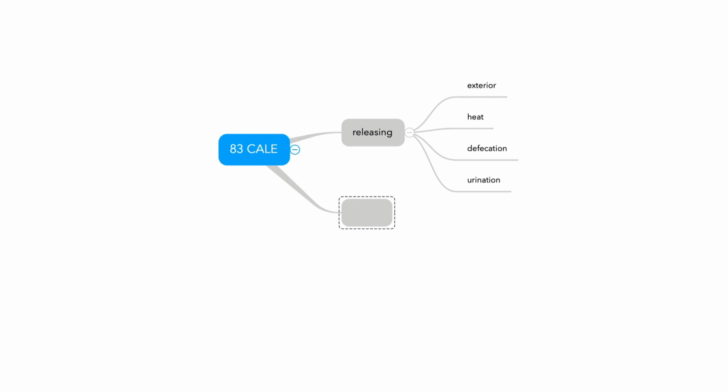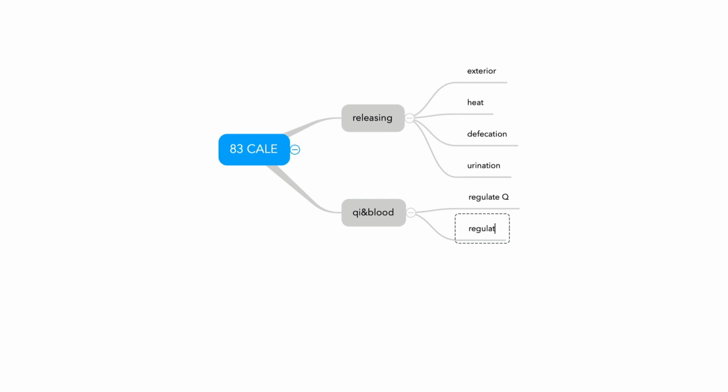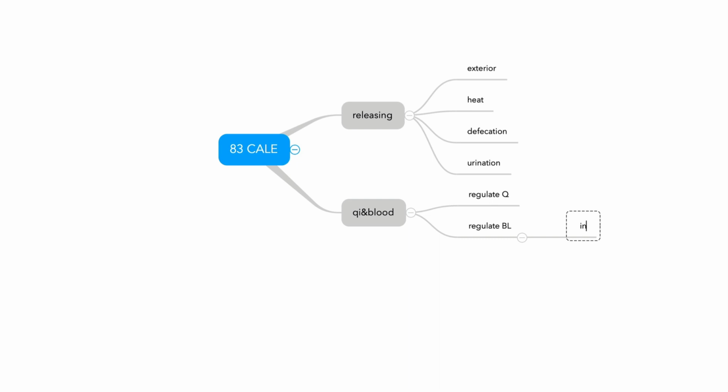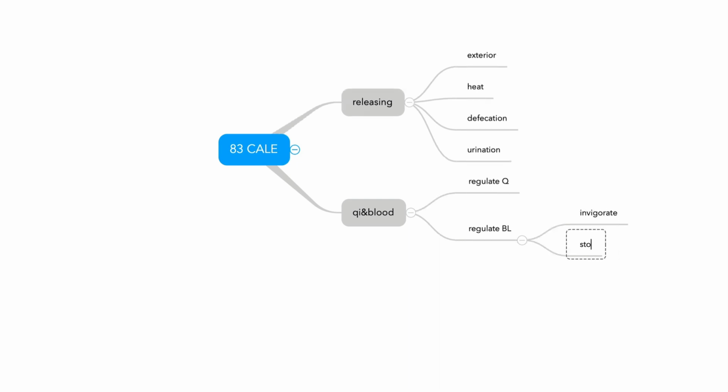And the second category is qi and blood, or yin and yang. So regulate qi and regulate blood, which means invigorate and stop bleeding.